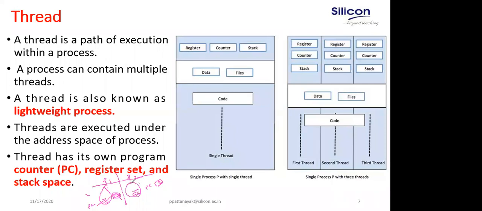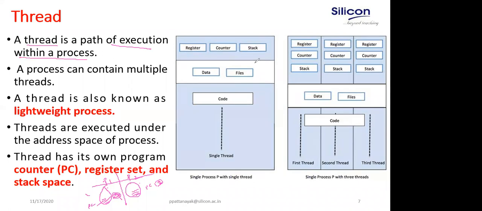So now let us discuss what multi-threading is. Prior to that, let us discuss what exactly a thread is. A thread is a path of execution within a process. Very important: a thread is a path of execution within a process.